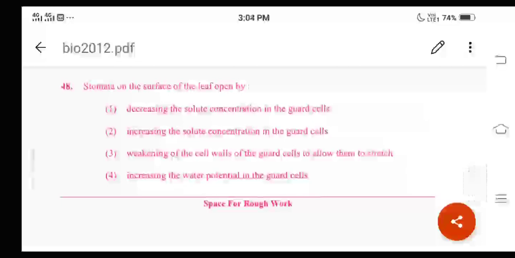Then H+ ions pass out of the guard cells in exchange for K+ ions, which along with the malate pass into the vacuoles, and they increase the osmotic concentration or the solute concentration of the guard cells. Consequently they absorb water from the nearby epidermal cells and swell up, creating a pore between them, and finally the stoma opens. This is the detailed concept regarding the opening and closing of stomata, or you can just remember option 2. So option 2 is the correct answer.